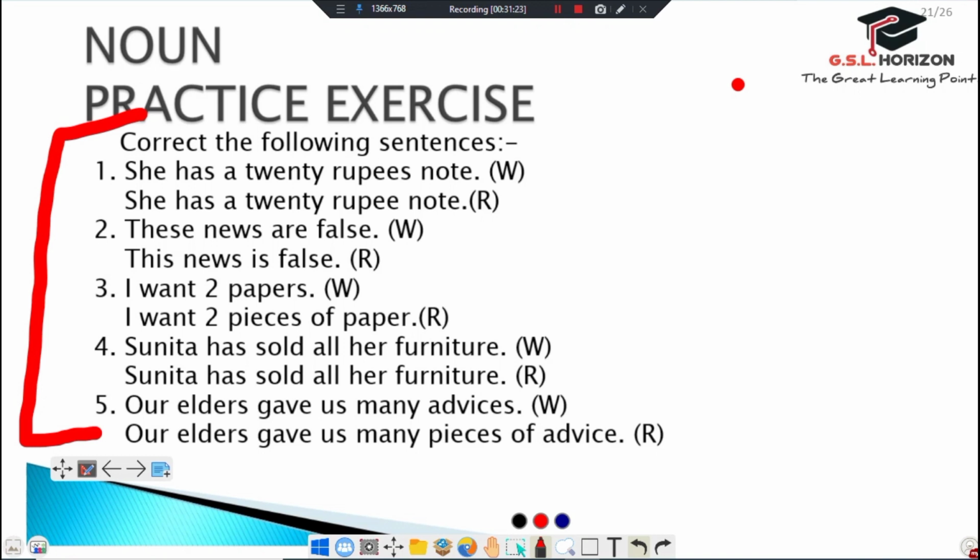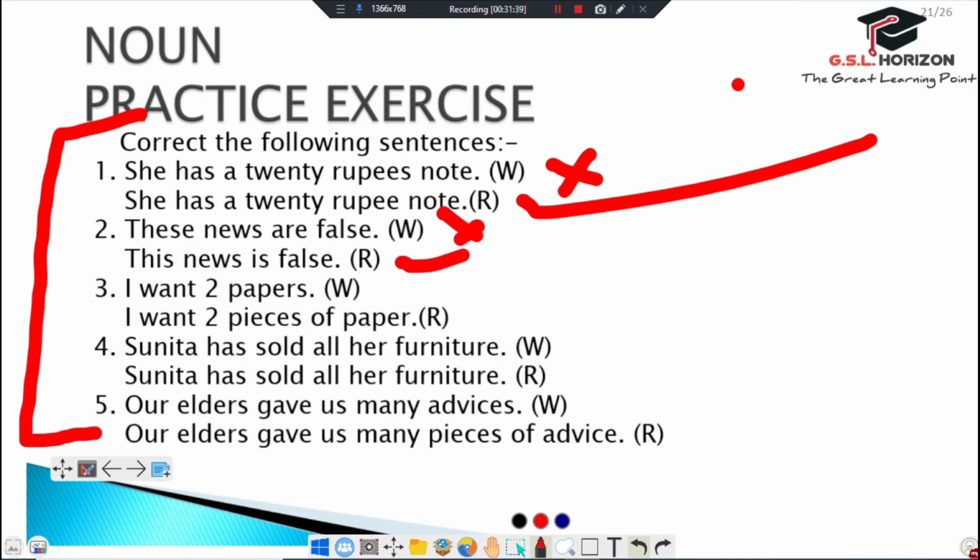She has a 20 rupees note. This is wrong. What is the correct form? She has a 20 rupee note. It's correct. These news are false. It is wrong; it should be: this news is false. Because news is always singular and we use a singular verb with it.